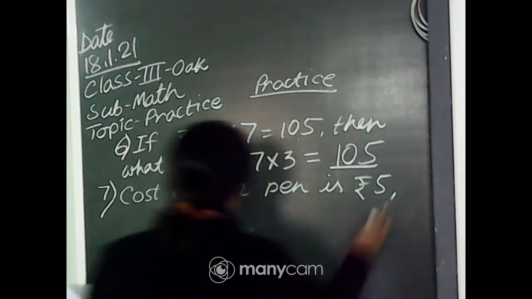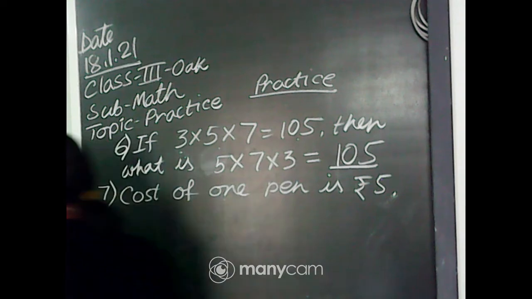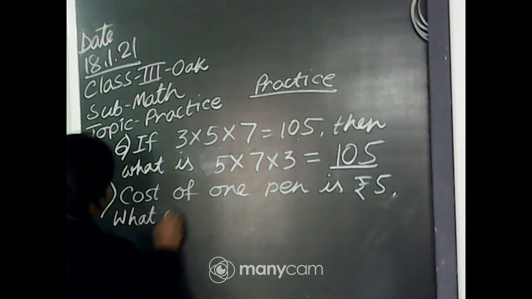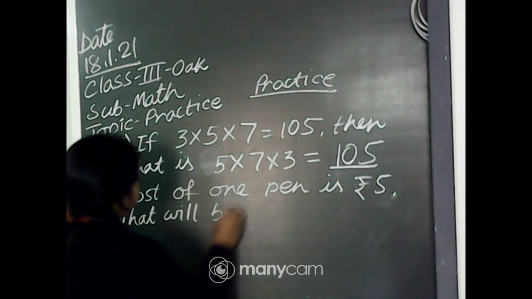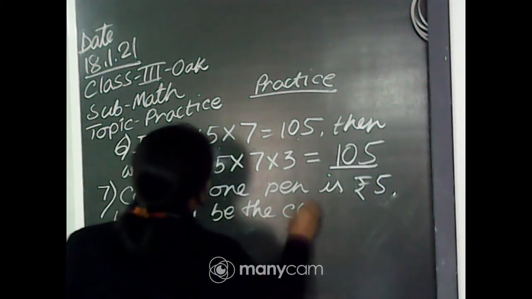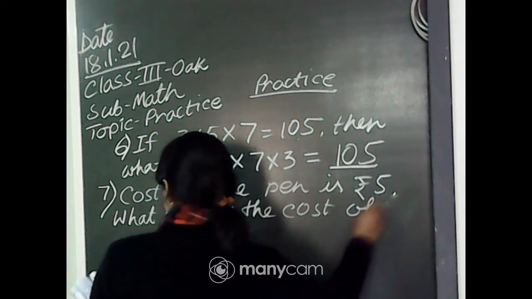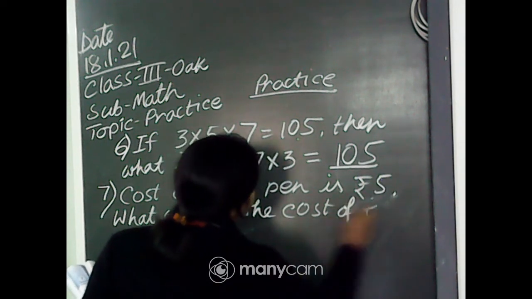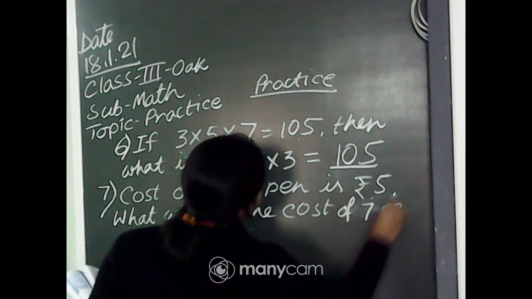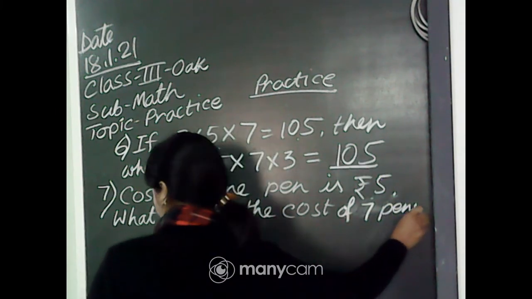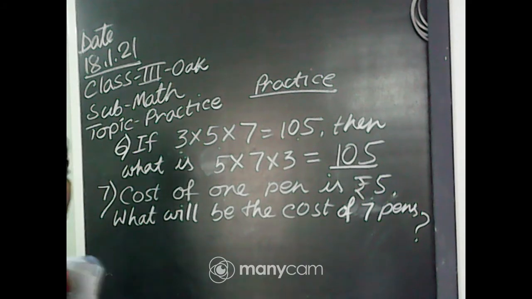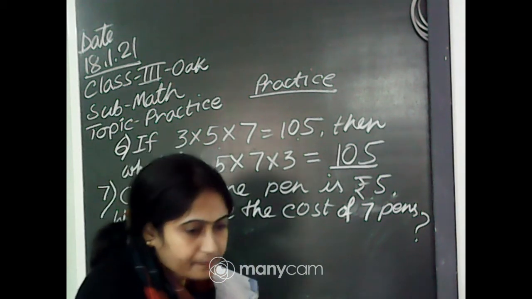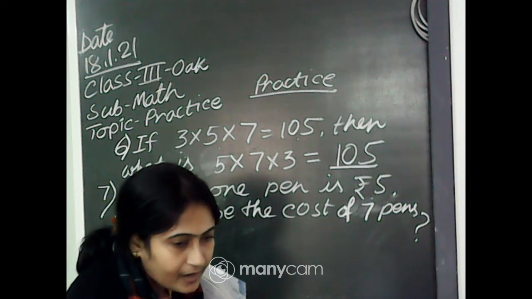What will be the cost of 7 pens? Cost of 1 pen is rupees 5.